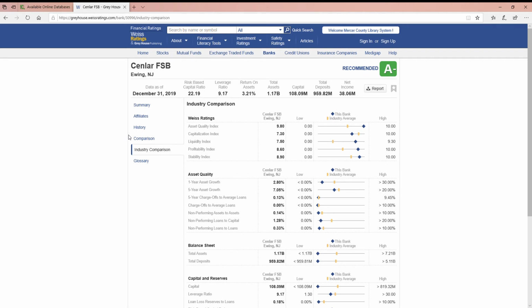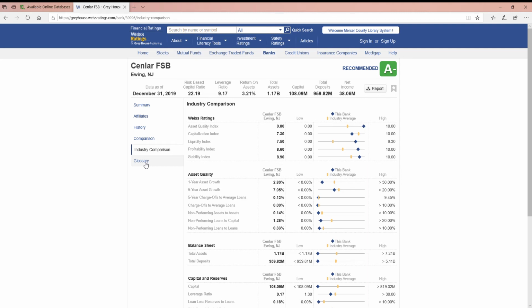So you're going to be able to see this particular bank is the diamond, and the industry average is the yellow line. So again, you're going to look and see what is considered the low end and the high end, and you're going to see where this particular bank falls on that range and what the industry average is for this particular data point. And again, it's the same data points that we saw in the summary and the comparison with other banks.